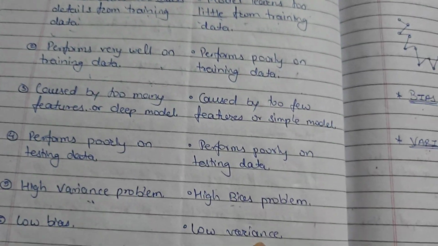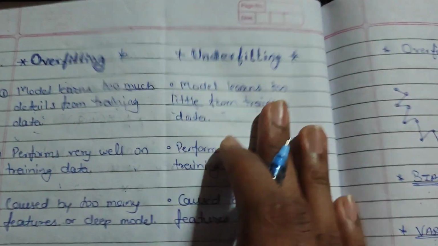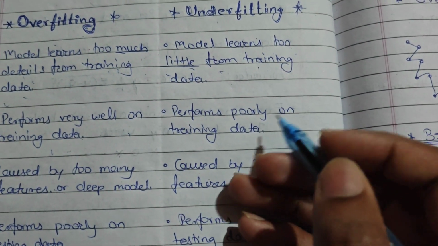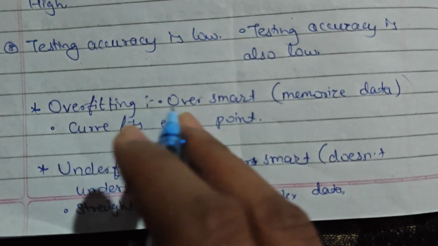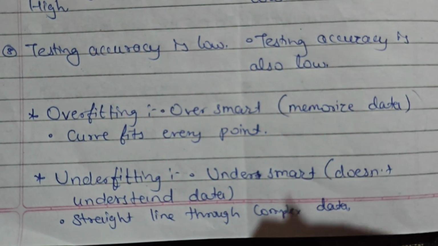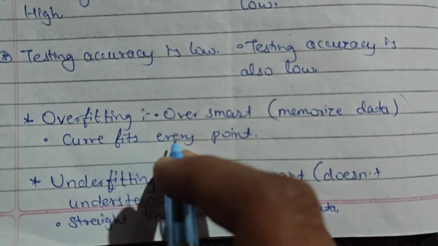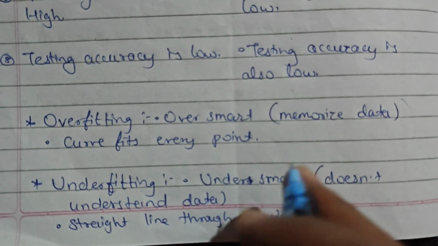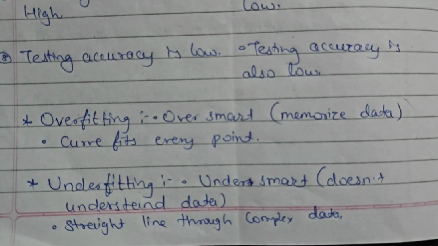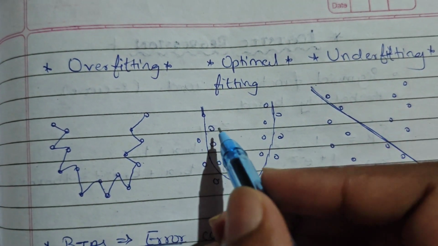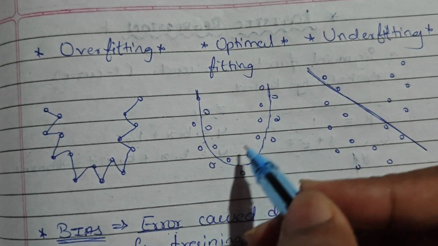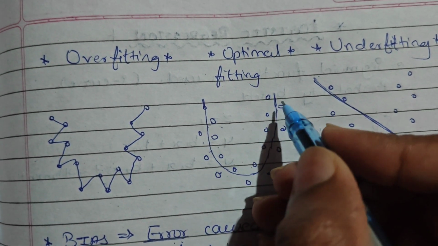Underfitting is where it learns too few features, and overfitting is where it learns too many. Overfitting is oversmart: it memorizes the data and the curve fits every point, while underfitting is undersmart and doesn't understand the data. In the optimal case, the best fit line is drawn and predictions are made based on it.